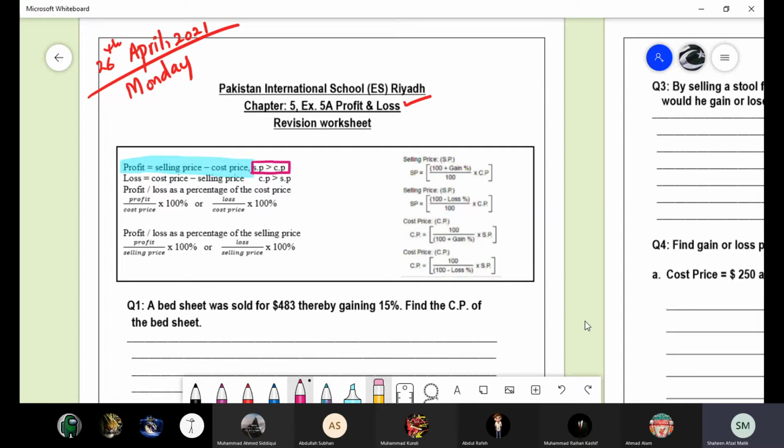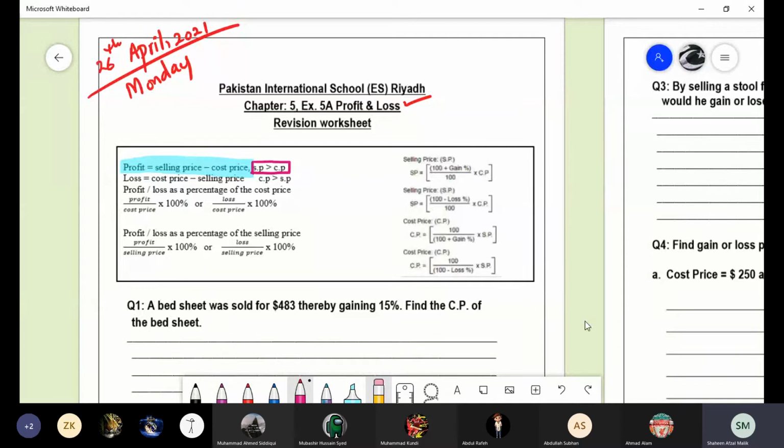What is the selling price and what is the cost price? Do you remember what I explained in the class? Let's suppose you are a producer and you are making a pen or anything else at the cost of 10 Saudi Riyal, but you are selling it for 12 Saudi Riyal.